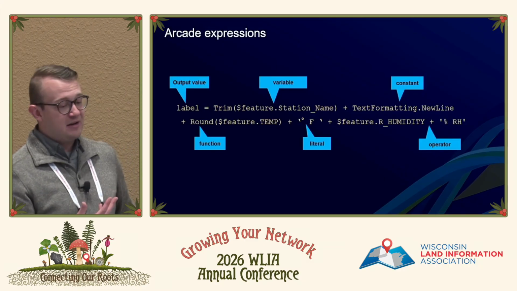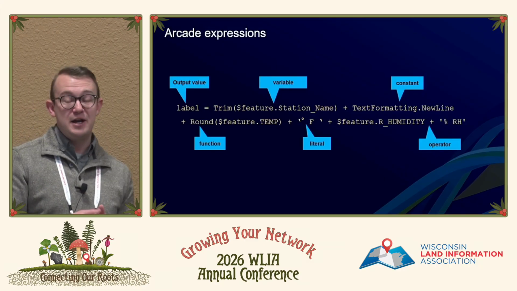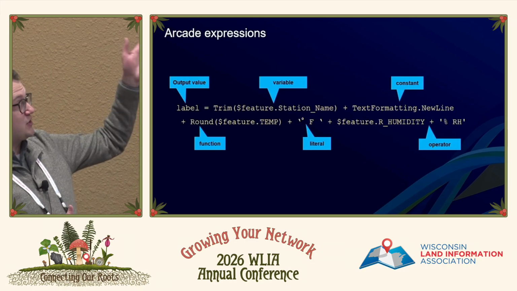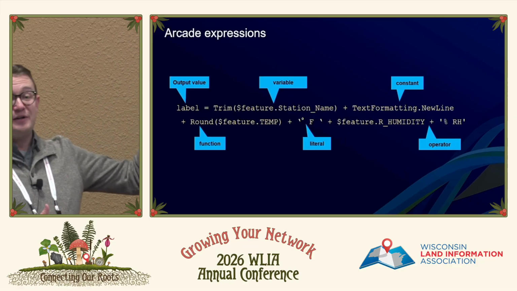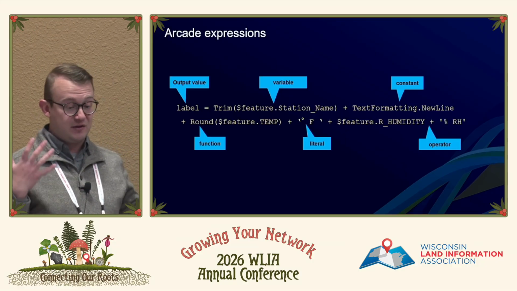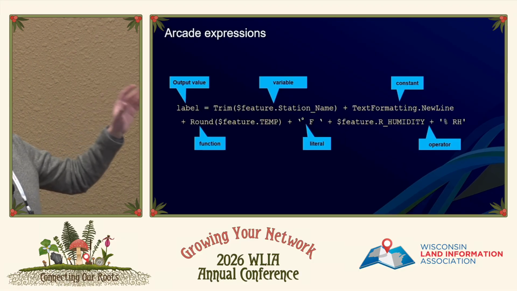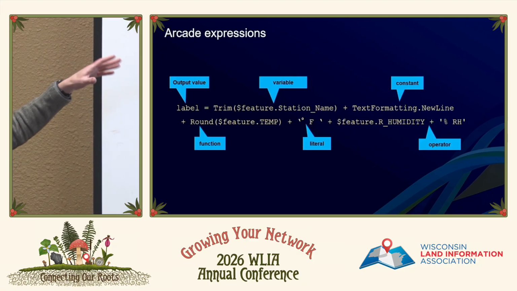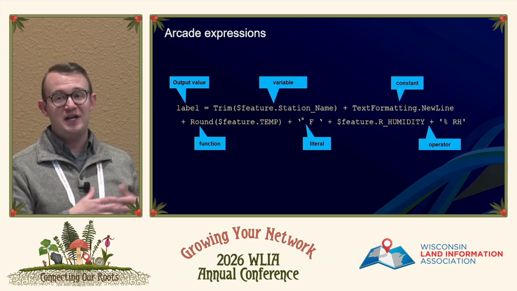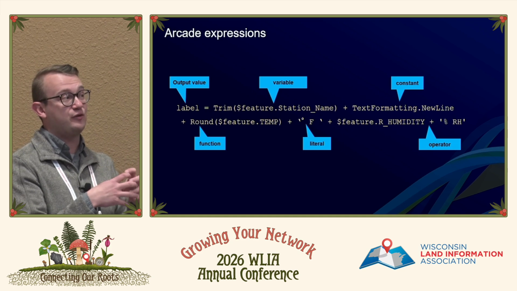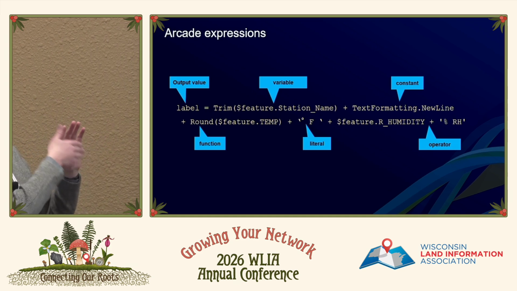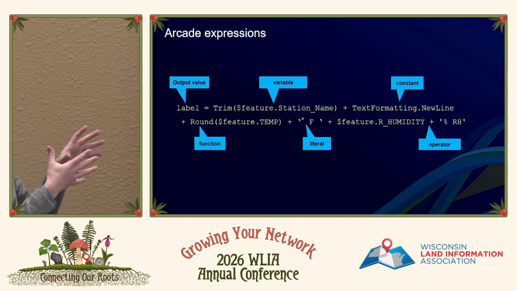And this is a sample expression here. It looks like a lot of other programming languages. So what do I want to get out of it? I want a new label out of this. That's my output. The variable here, so I'm calling a feature. In this case, I'm working on this actual feature. I'm not calling a feature from somewhere else in the map. This is the layer I'm working on.